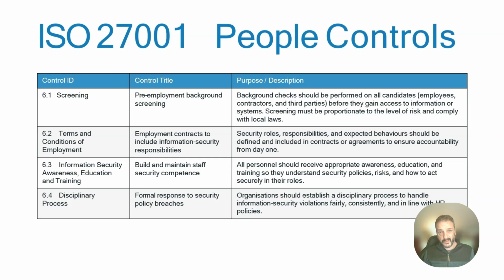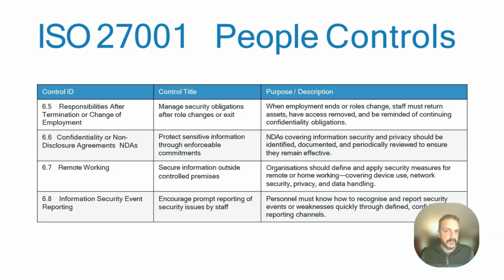You need to do background checks on people to some degree, so you know who you're dealing with when they join your company. Then you have terms and conditions of employment, which include references to security, and people know what's expected of them. You have information security awareness and training. Seems obvious, but people need to know what it is that they need to know to do their jobs effectively. You also need to have some kind of disciplinary process, which says if your policies aren't adhered to, then you have some recourse with your employees.